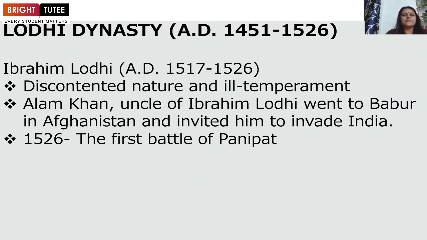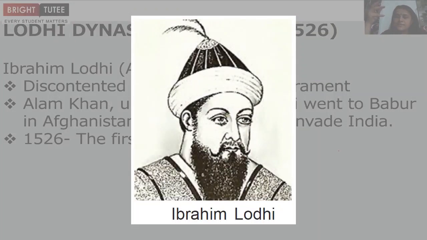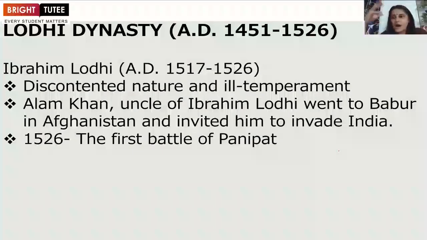Now next, let's come to Ibrahim Lodi. Although there were other rulers also, we are only covering the prominent ones. The first, Bahlul Lodi. Second was the most powerful one, Sikandar Lodi, and after that we will cover the last ruler of the dynasty, that was Ibrahim Lodi. When we talk about Ibrahim Lodi, he was a very discontented person with a very ill temperament. Means he was a very unsatisfied and very short-tempered kind of ruler.